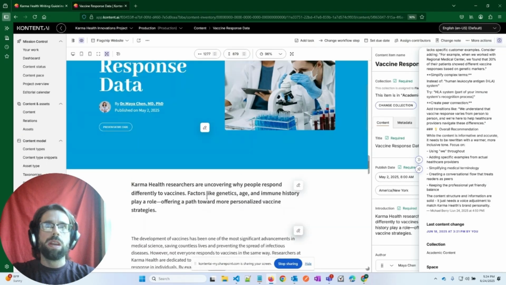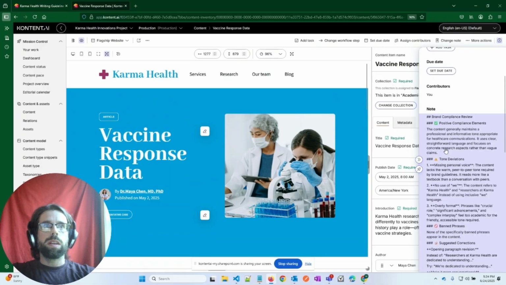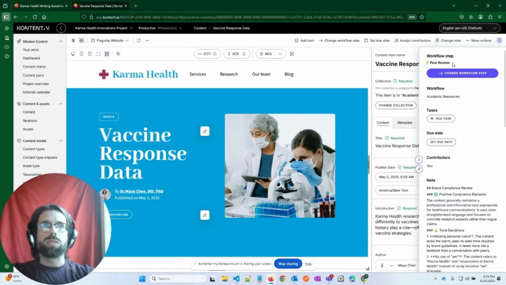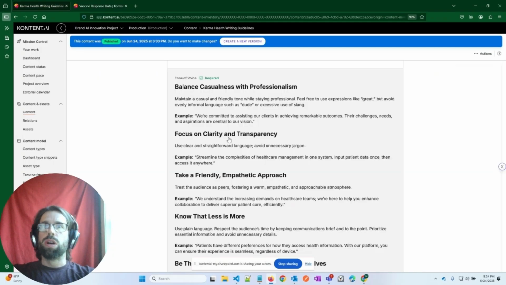So overall, we accomplished our goals of putting some branding guidelines in a universal project that can be distributed over multiple projects, multiple channels. We used it to power the AI recommendations.